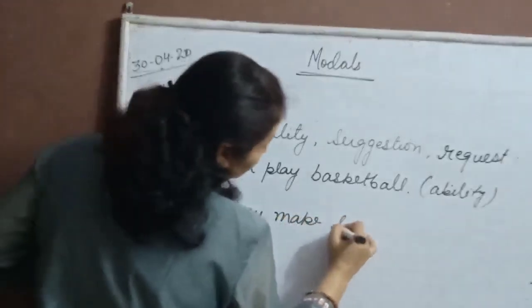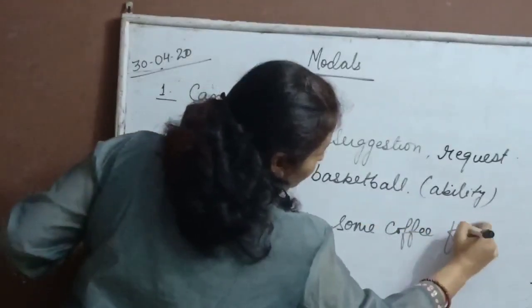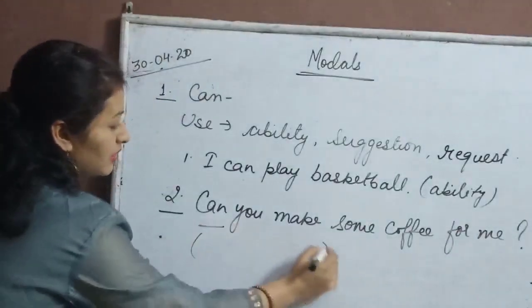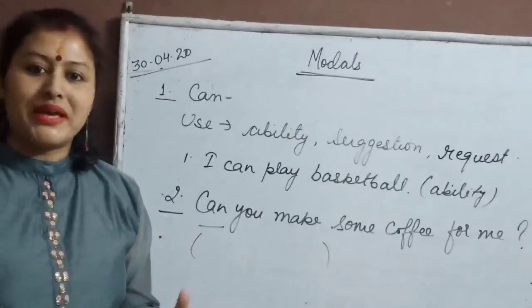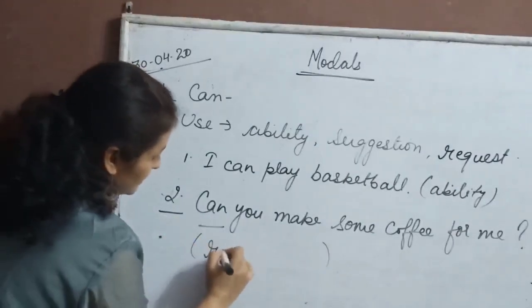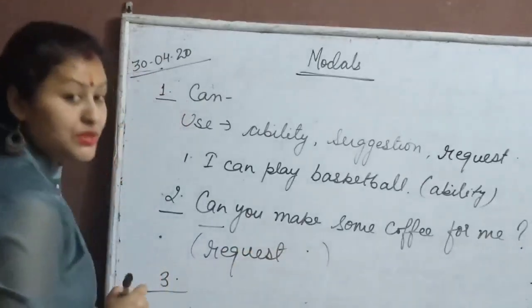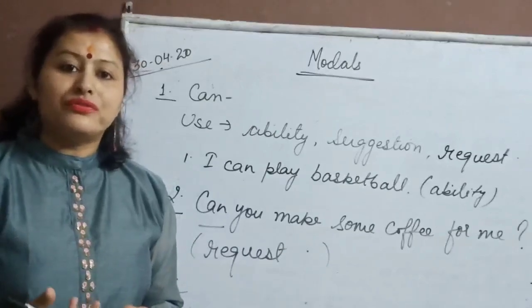Can you make some coffee for me? What is it? What am I doing here? Can anybody tell me what I am doing here? I am doing a request. Okay? It is a request. And the third one is, I told you, for suggestion. How can it be used for a suggestion?